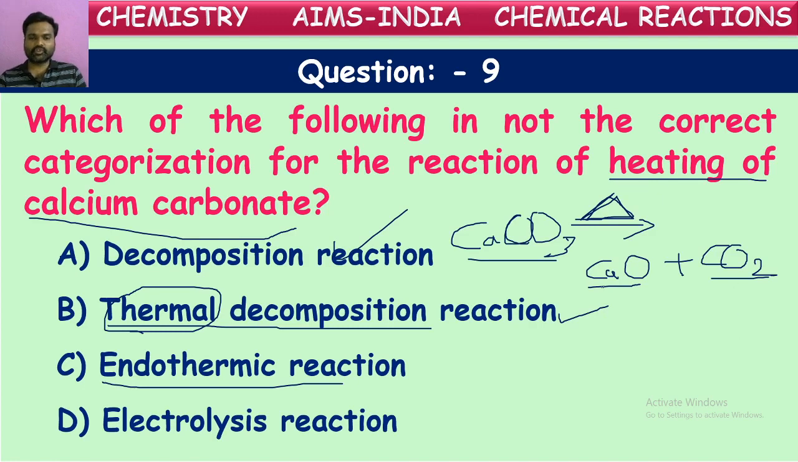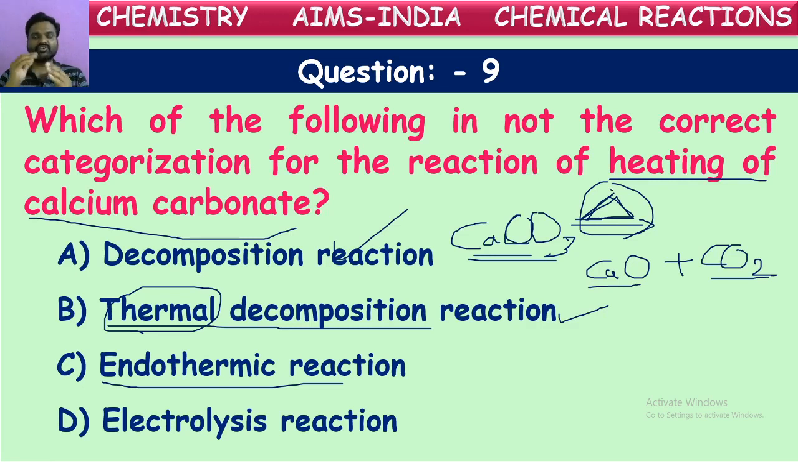Here, in the decomposition of calcium carbonate, heat energy is given. Heat is given in this reaction. So, heat is absorbed for the production of calcium oxide and carbon dioxide. Heat is absorbed for the decomposition of calcium carbonate. So, it is an endothermic reaction.